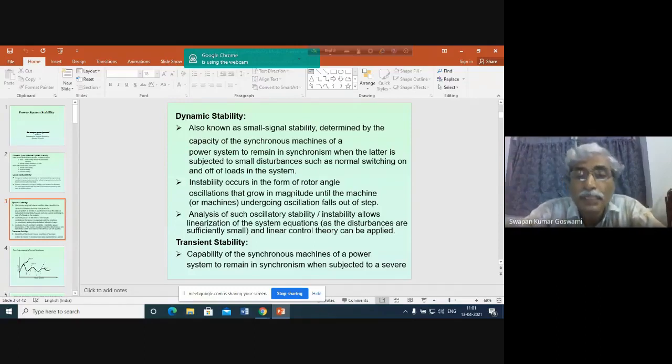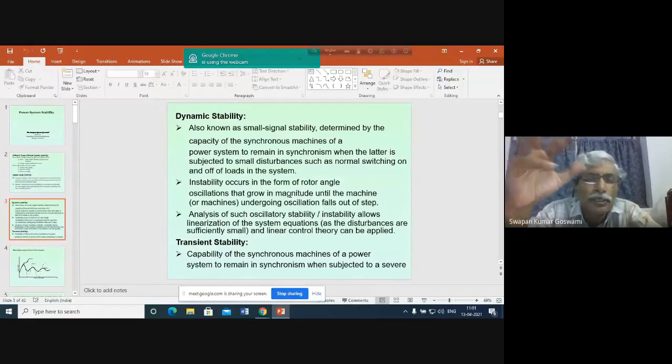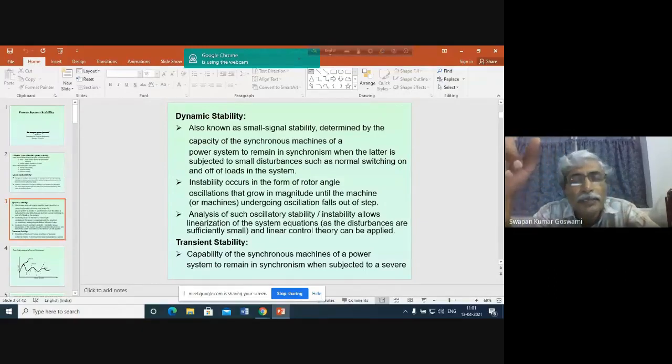Again there are some disturbances imposed by the excitation system. Obviously these will be small oscillations because the disturbances are small. These small oscillations, if they coincide with the natural frequency of oscillation of the system, then what will happen? That oscillation may continuously grow. That means generators may encounter a situation where the damping of the system becomes negative.